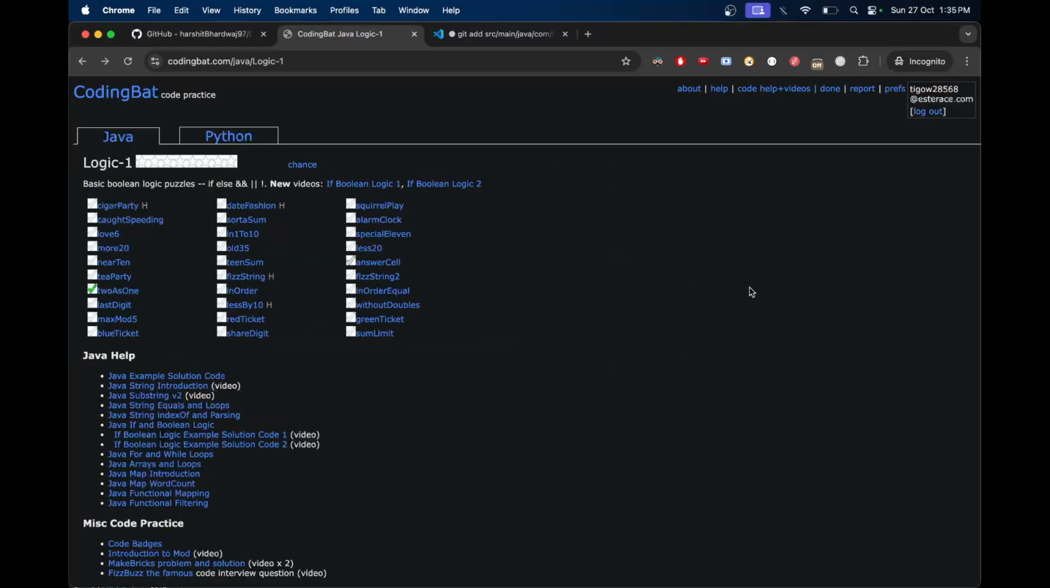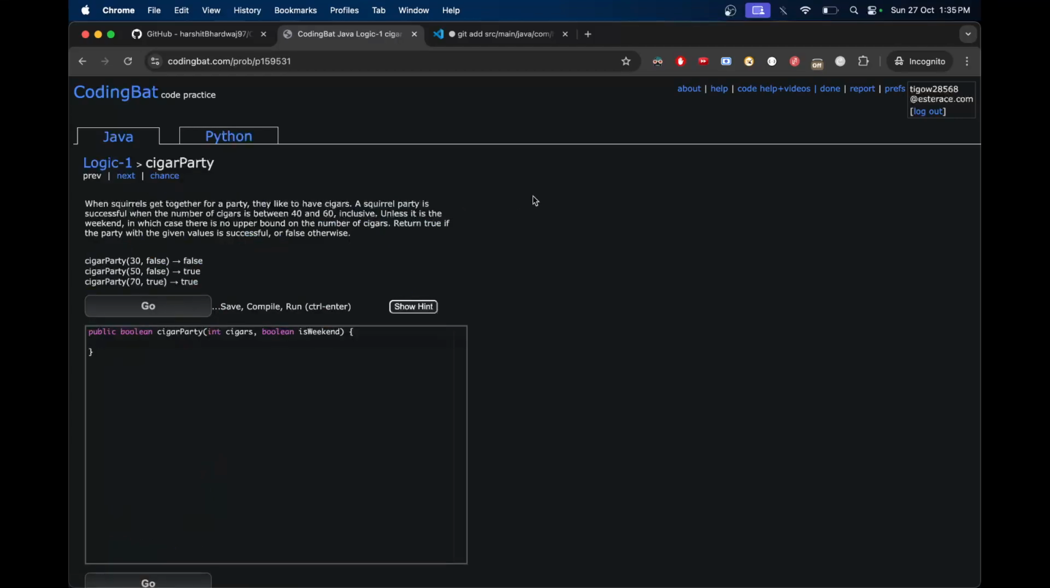In our last video, we completed solving all the problems of the string 1 section, and from this video onwards, we are going to start solving the logic 1 section problems. So in this video, I will be solving the first problem of the logic 1 section, which is cigarParty.